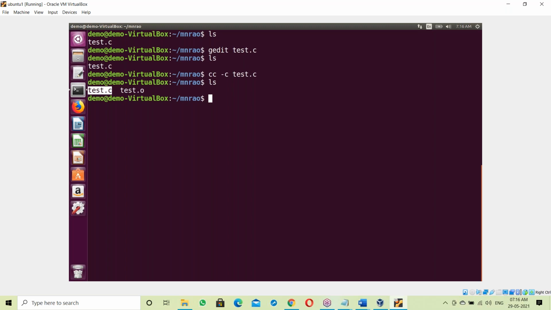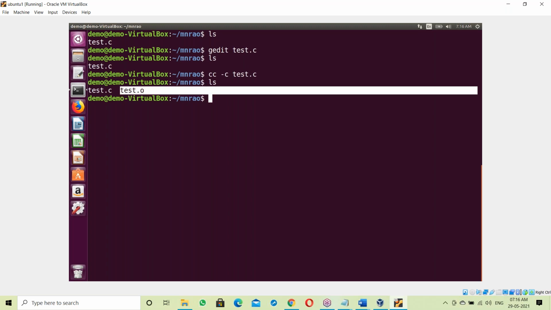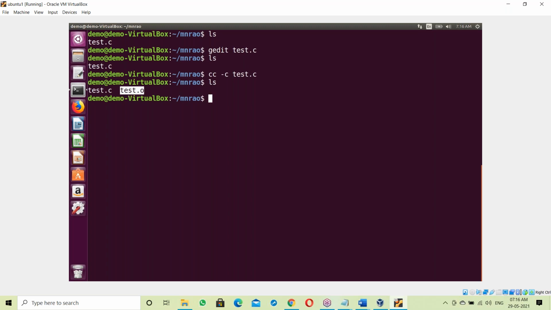The compiler converts the whole code into binary format, into the test.o file. So test.o contains the binary code for our C program.